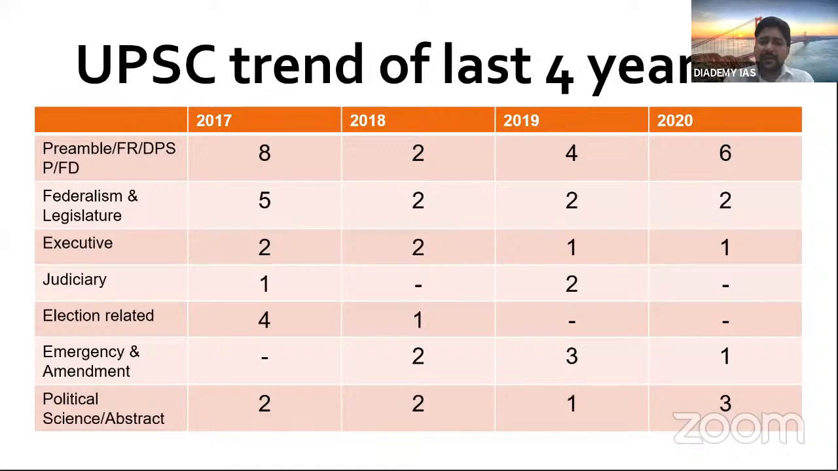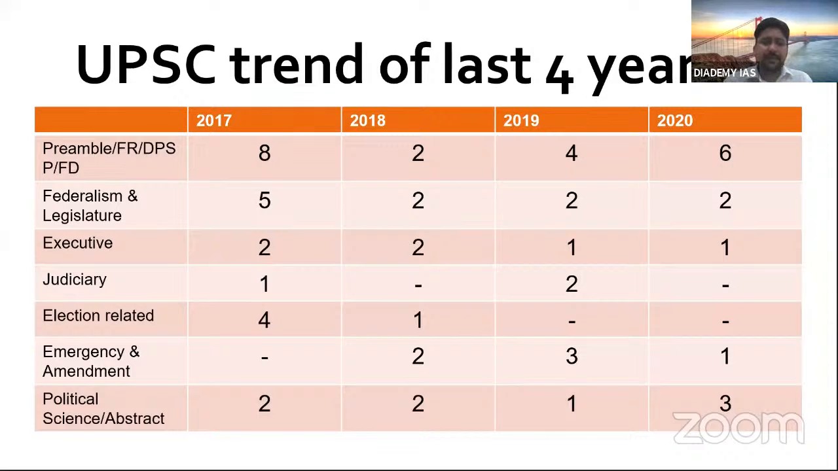Okay, then election related questions. You can see in 2017 that 4 questions were there from election related areas. Some were on the Election Commission, some on disqualification, some related to the right to vote. Then in 2018, one question was there. In 2019, there was no direct question. Similarly in 2020, but again, as I said, application will be there, right?